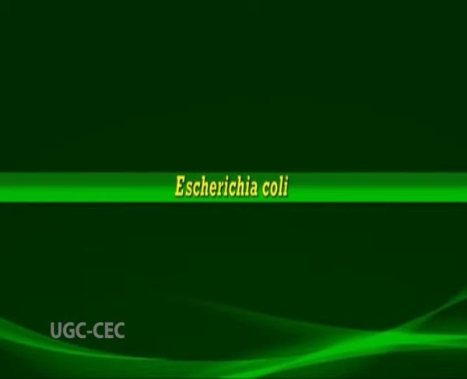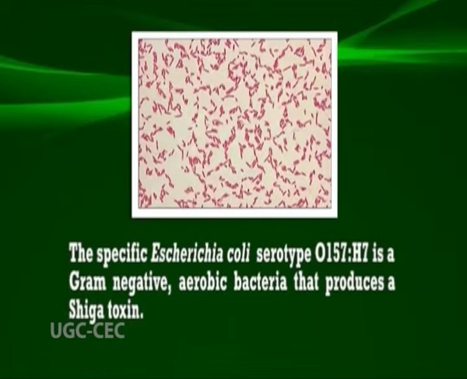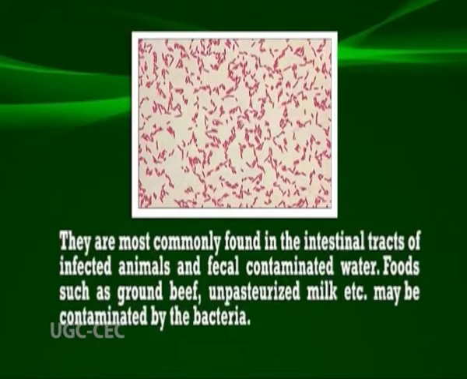Now we'll come to Escherichia coli. The specific Escherichia coli serotype O157:H7 is a gram-negative aerobic bacterium that produces a toxin known as Shiga toxin. These bacteria are most commonly found in the intestinal tracts of infected animals and in fecal-contaminated water. Foods such as ground beef, unpasteurized milk, etc., may be contaminated by this bacterium.